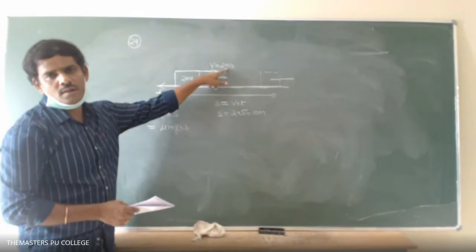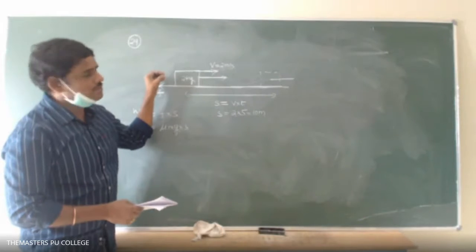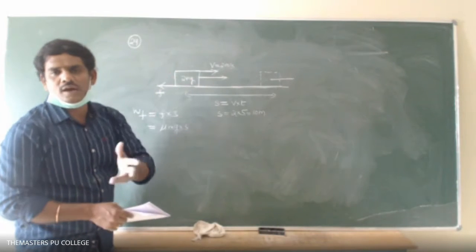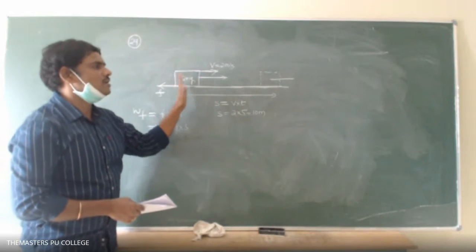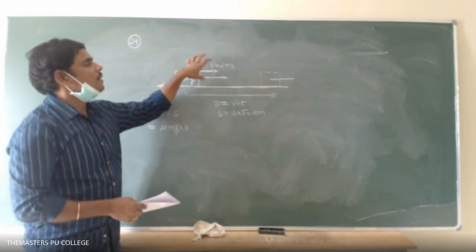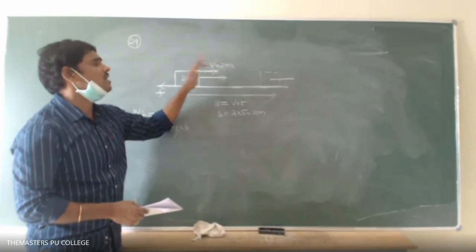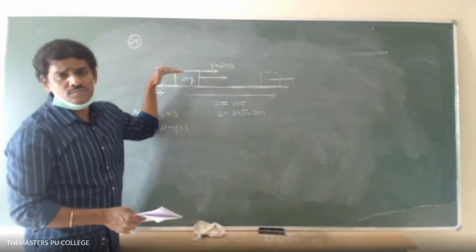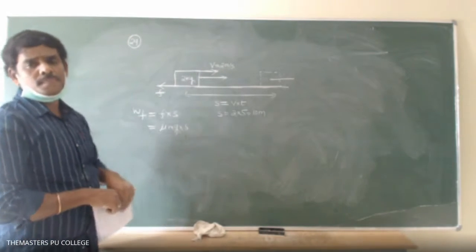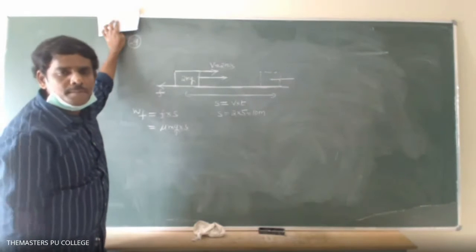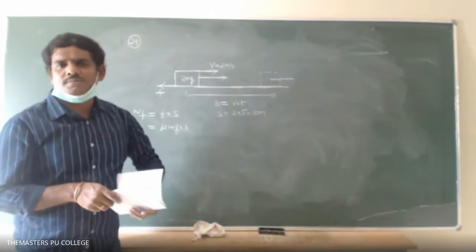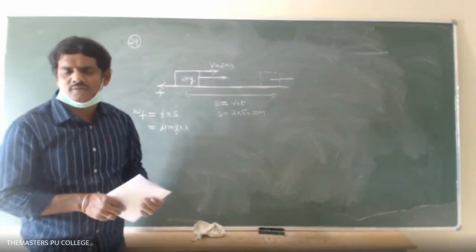If the block is pushed and released, your argument is correct. It would decelerate and finally be brought to rest. But here some external agency keeps on dragging this block with a velocity of 2 meter per second. That's why the acceleration is zero and it is moving with constant velocity. Once you see the question, it is given that it is moving with a velocity of 2 meter per second. Moving with velocity 2 meter per second means what? Is it constant velocity or variable velocity?